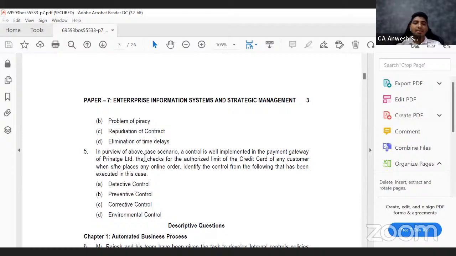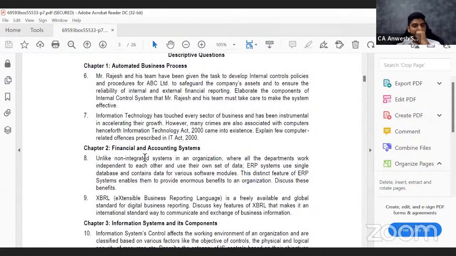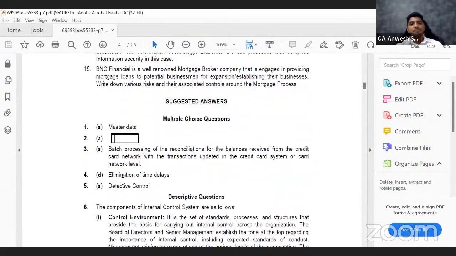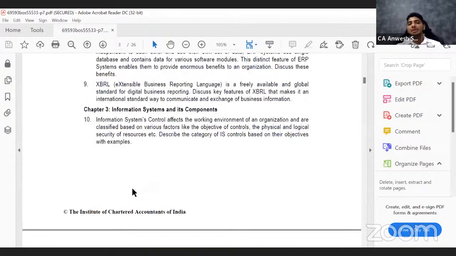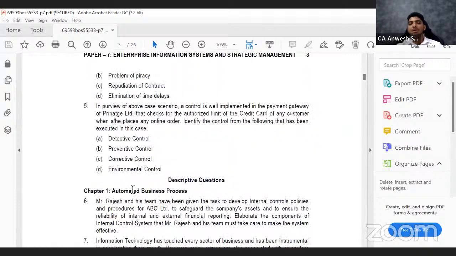Okay. So in the material, they have answered it as a detective control. In fact, it is not a detective control, it is a preventive control. Why is it a preventive control? Because imagine your credit limit is 50,000 rupees and you are trying to place the order for 80,000 rupees of item. So the system prevents you from placing the order. It is not a detective control, but it is a preventive control.